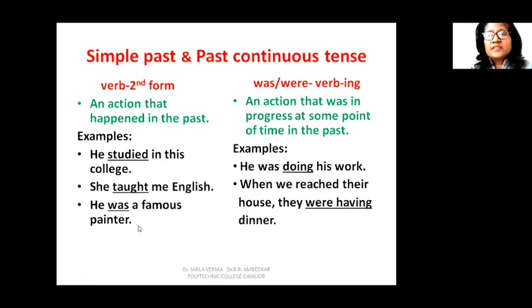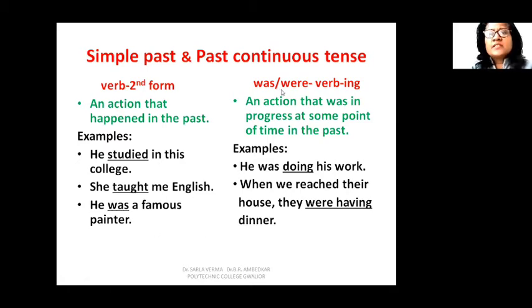He was a famous painter. So again, it's a matter of past. He was a famous painter. Now, whether he's alive or whether he still paints, you don't want to show any connection. But you have used the simple past to say that he was a famous painter.